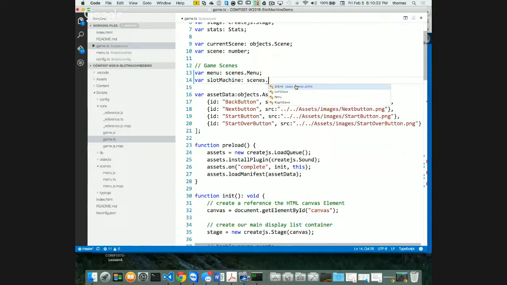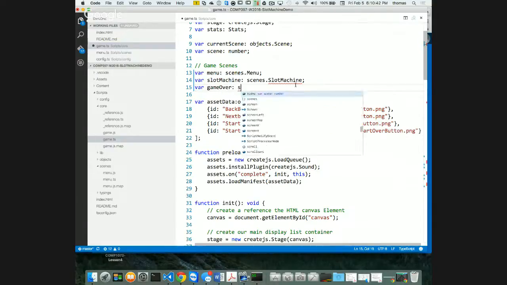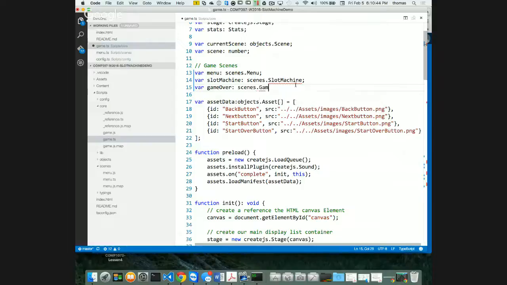I don't have this yet, but it's gonna be called slot machine. I'm just gonna put it in here. var gameOver, which is going to be of type scenes.gameOver. So I need those. That's just my game scenes. Now, don't worry about the errors right now. I'm going to get rid of those soon.